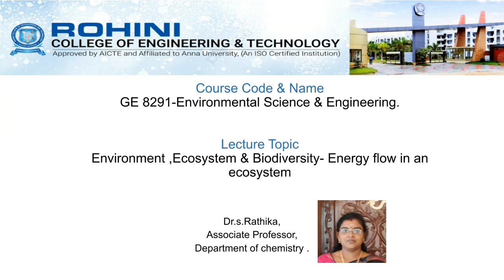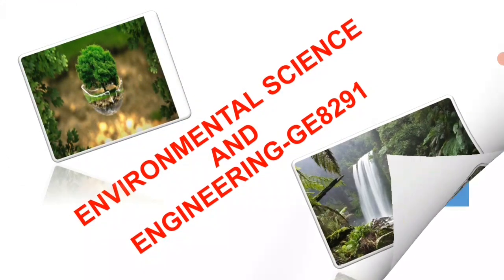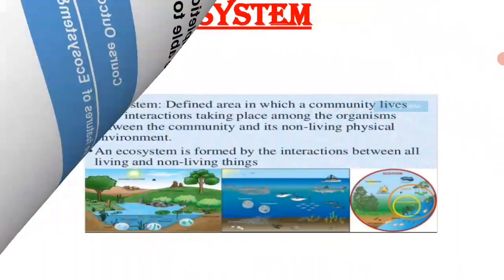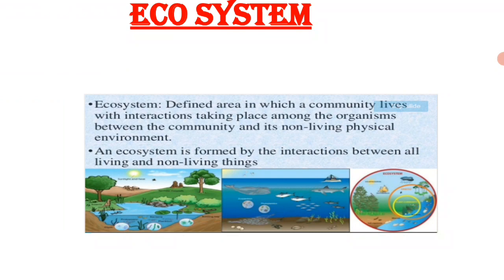So in this first unit, now we discuss about ecosystem and how the energy flow in an ecosystem takes place. So we know that the term ecosystem was defined by A.G. Tansley in 1935. According to him, ecosystem is one which is resulting from the interaction of all the living and non-living factors of any particular environment. That is, the interaction between life forms and their environment is the science of ecology. So eco means environmental. The study of ecosystem is called as ecology.